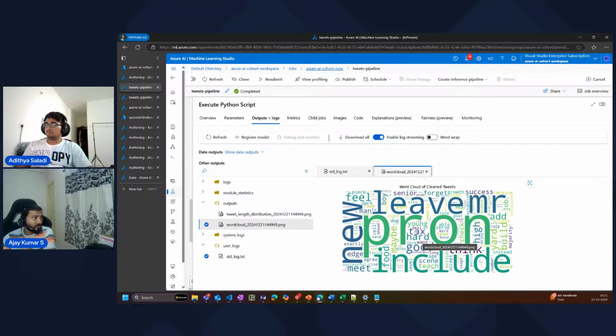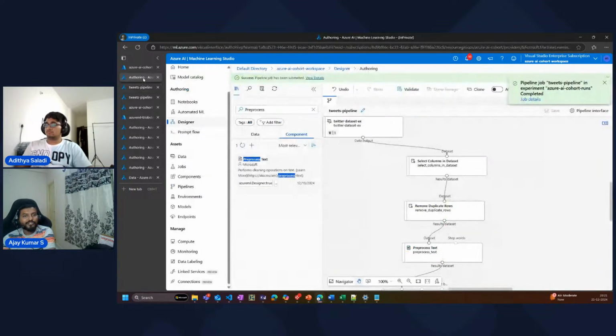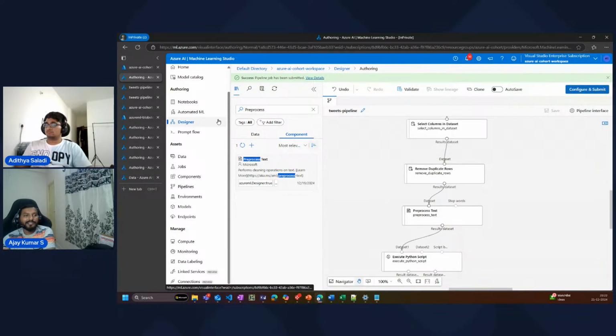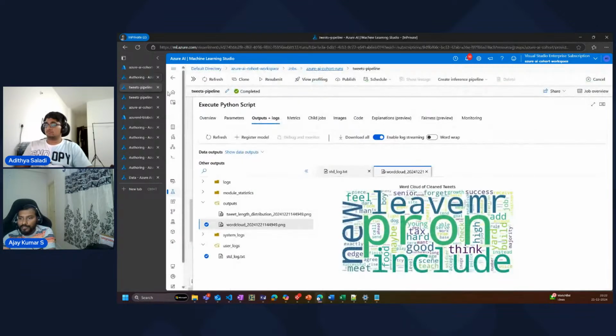That means there were a lot of duplicates, duplicate rows or duplicate tweets, which now have been removed from this data set. In addition to it, I also realized that I want to now do filtering based on, let's say, tweets which have more than 10 likes. I want to do that. Now how can I do this?